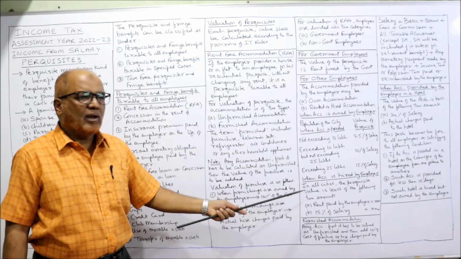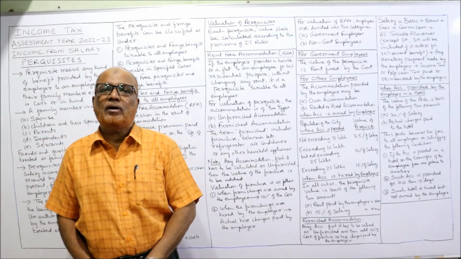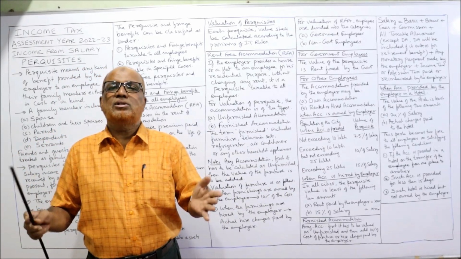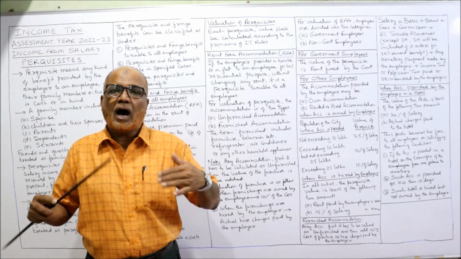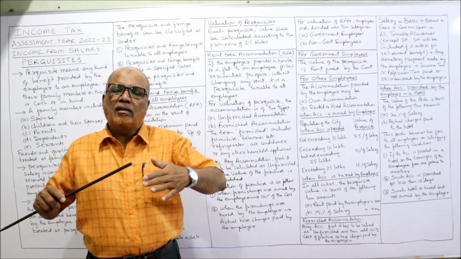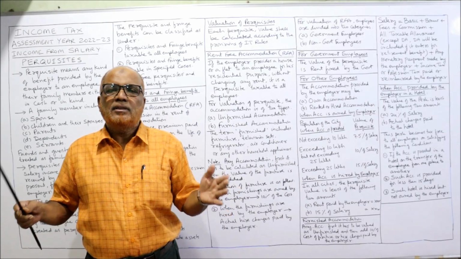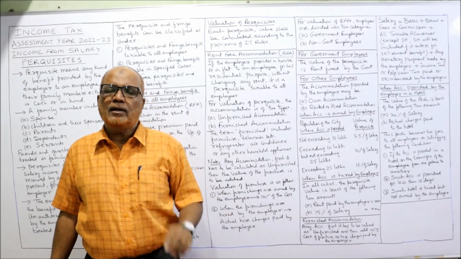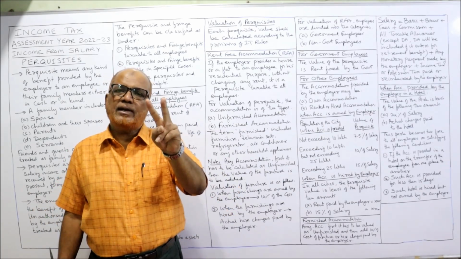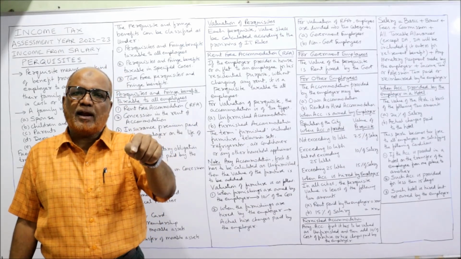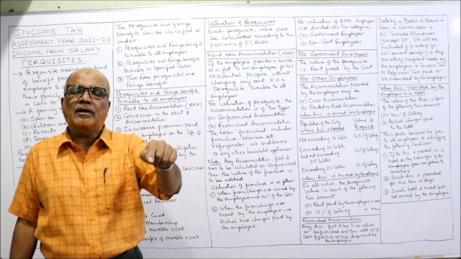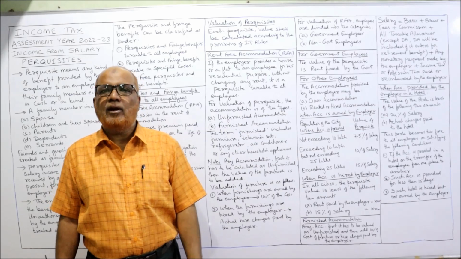That's all. Now when accommodation is hired by the employer, sometimes the accommodation is not owned but hired by the employer. Then irrespective of the city, the perquisite will be the least of the following two. First, actual rent paid by the company to the landlord.